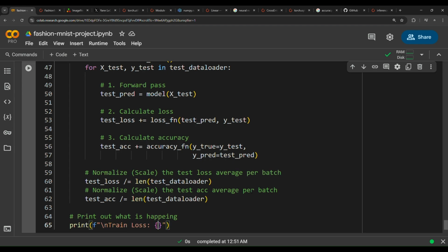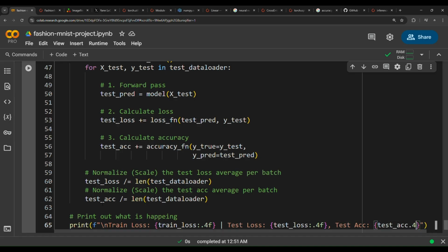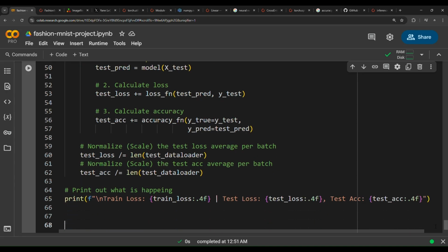Train loss, the loss computed on the training set, shortened to 4 decimal places, then a pipe and test loss, shortened to 4 decimal places, comma test accuracy, using this variable here, shortened to 4 decimal places. Now we have done the testing loop.